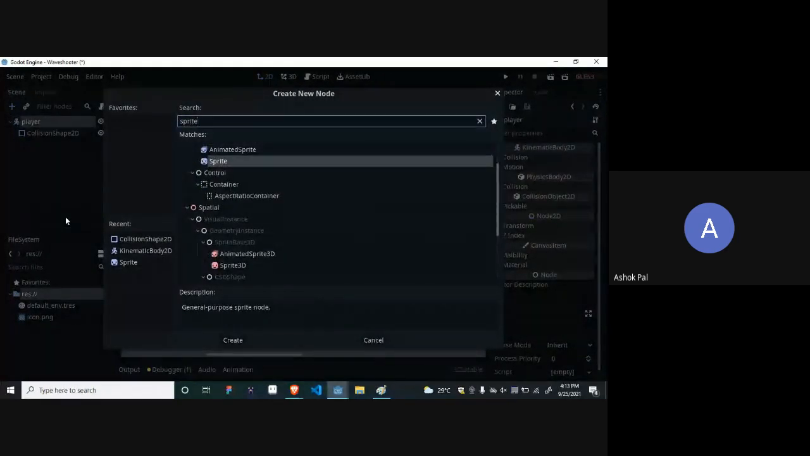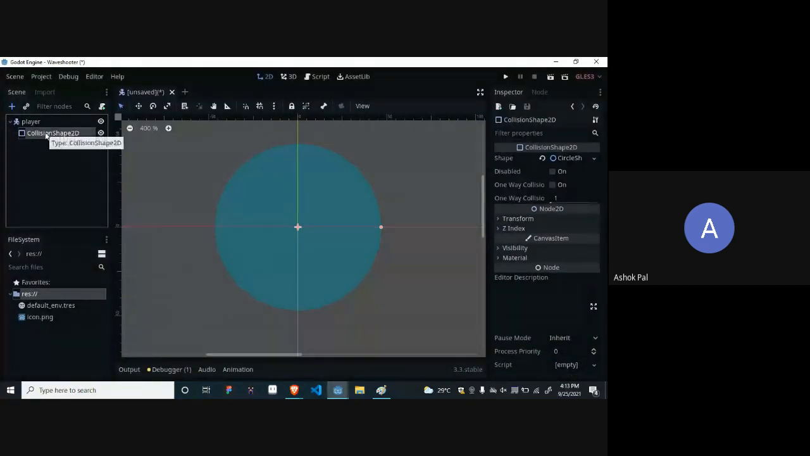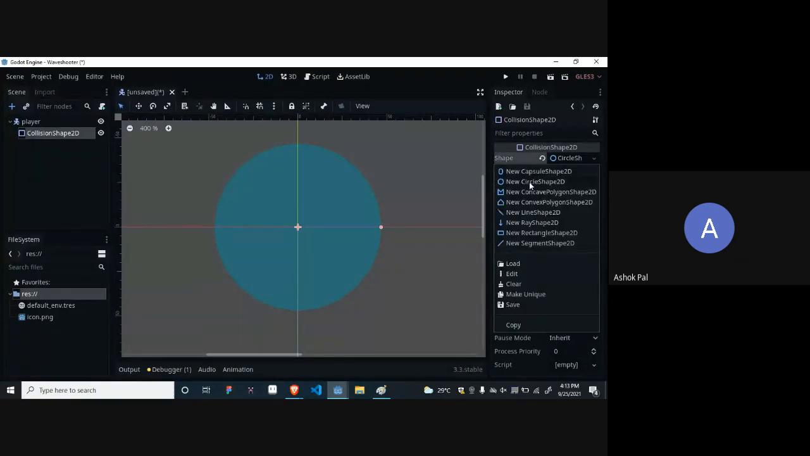Okay, sprite is there. Sir, how did that circle get there? One second. Okay, you have this collision shape 2D. Click on it. On the properties tab, there is a shape property. Just click on the arrow on the right side and select it. Am I clear?